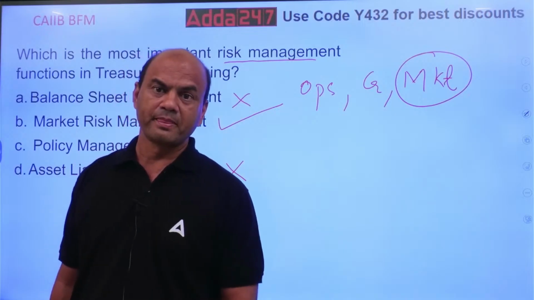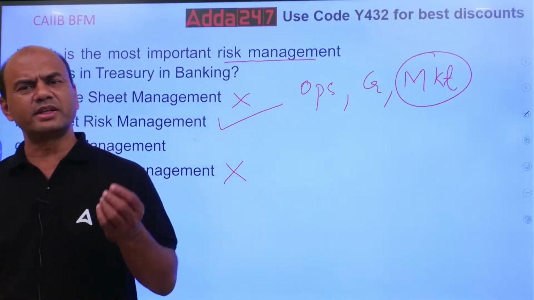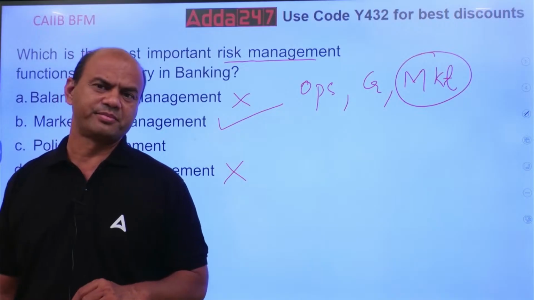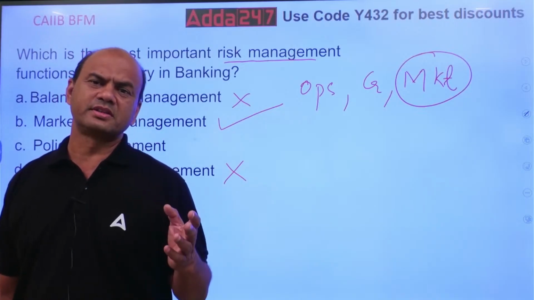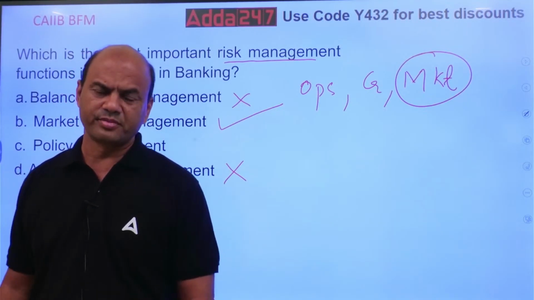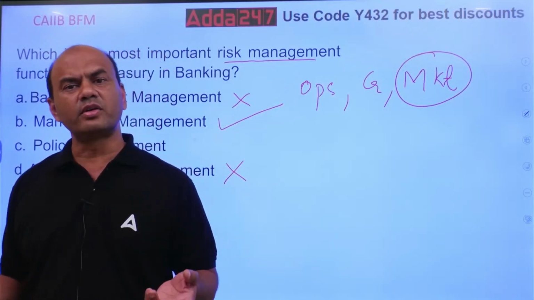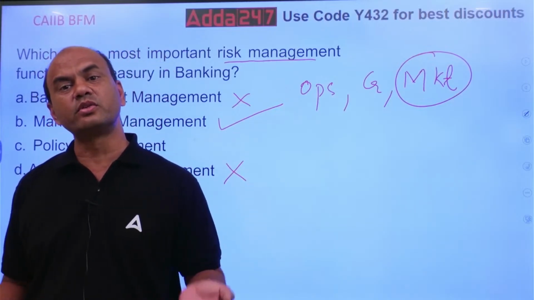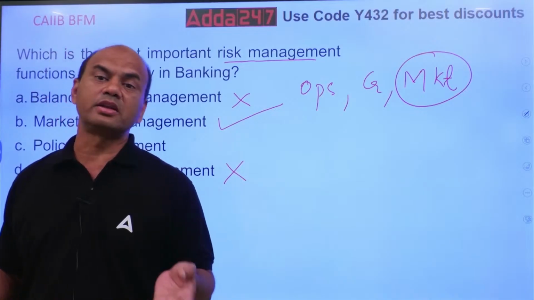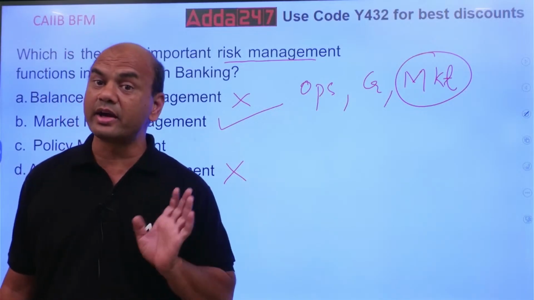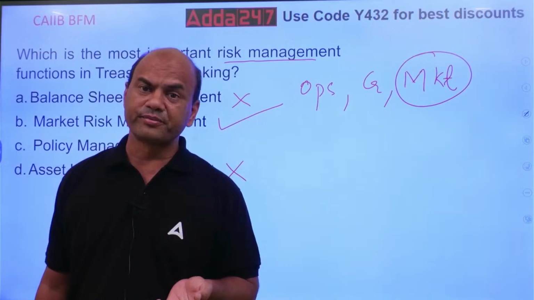Okay? Means what? I'll give you an example. Market risk. Tomorrow there is a third world war. If there is a third world war, immediately the oil prices will go up. Immediately all the banks will be affected. So is it in your hands as a bank?